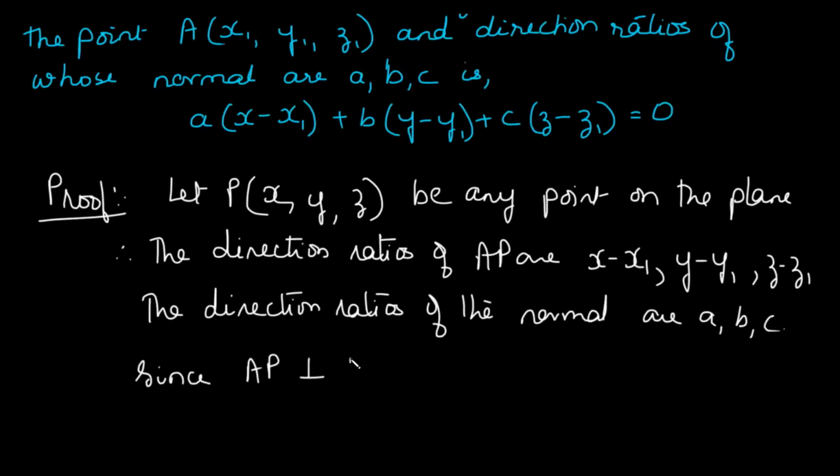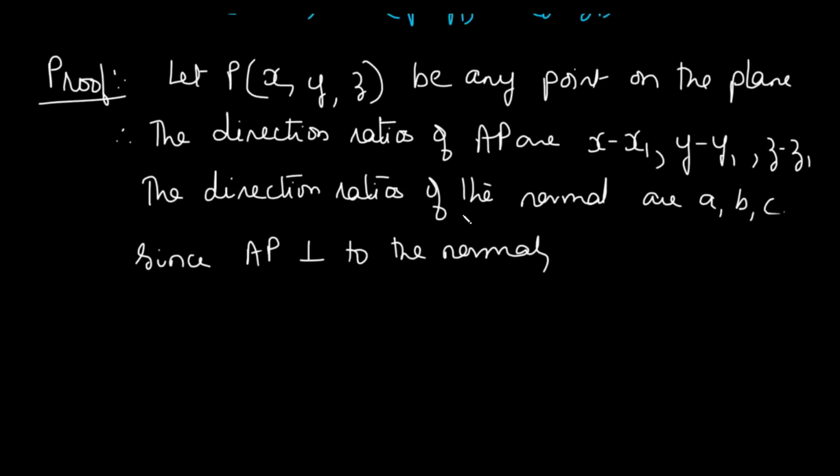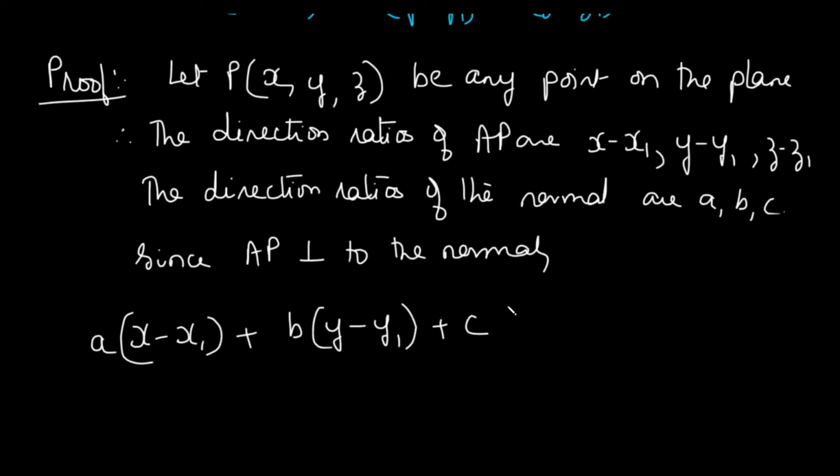Now since AP is perpendicular to the normal, according to the property of the direction ratios of two perpendicular lines, which you have learned earlier, we have (x minus x1) into A plus B into (y minus y1) plus C into (z minus z1), and that is going to come out as 0. Thus this is the Cartesian form of the required equation of the plane.